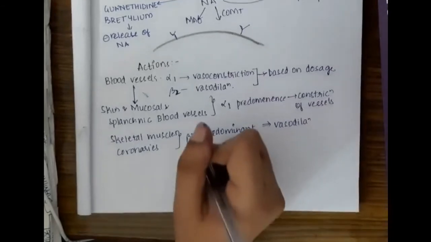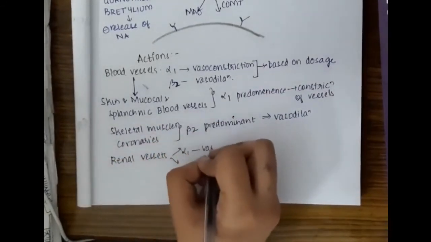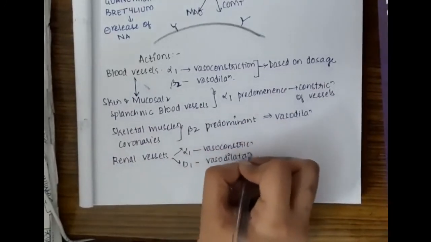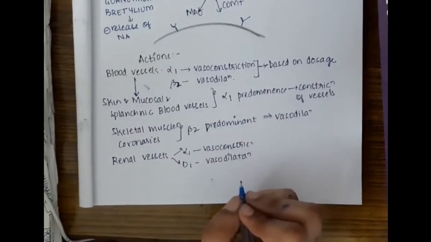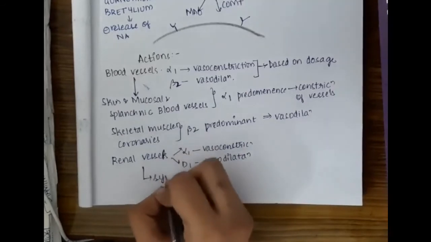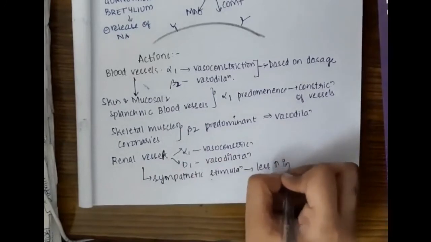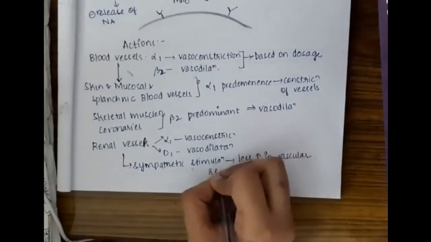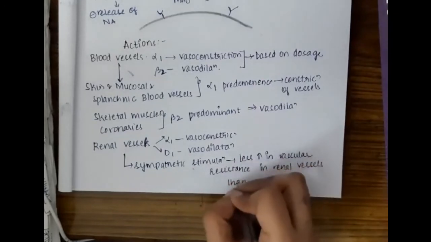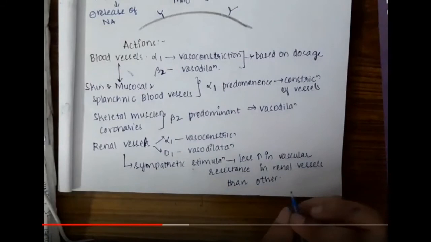Then in the renal vessels, there is alpha 1 action which causes vasoconstriction, and D1 action which causes vasodilatation. Sympathetic stimulation also causes less increase in vascular resistance in renal vessels than others. So these are the different and predominant actions in the blood vessels.